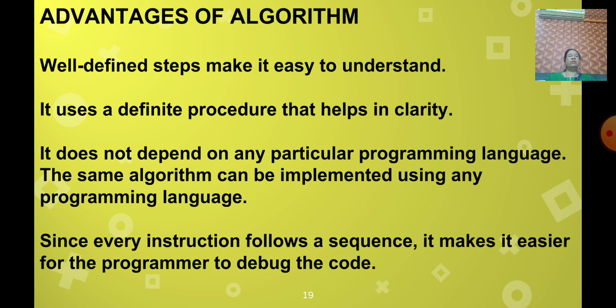That means if there is any error, we can find the error and correct the mistakes, right? So children, hope all of you understood what is algorithm. An algorithm is a procedure or set of rules that defines how a program is to be executed.